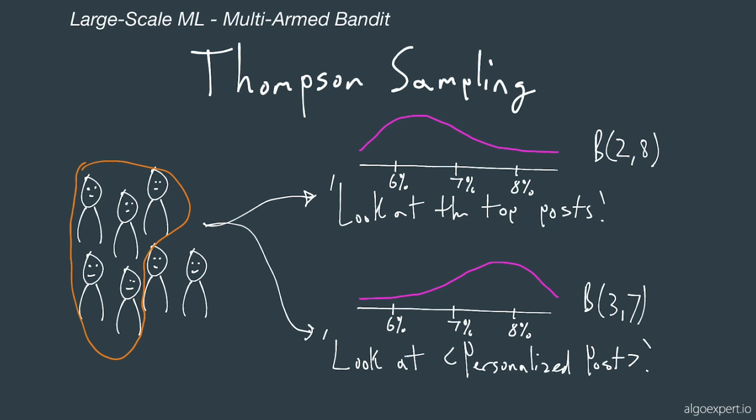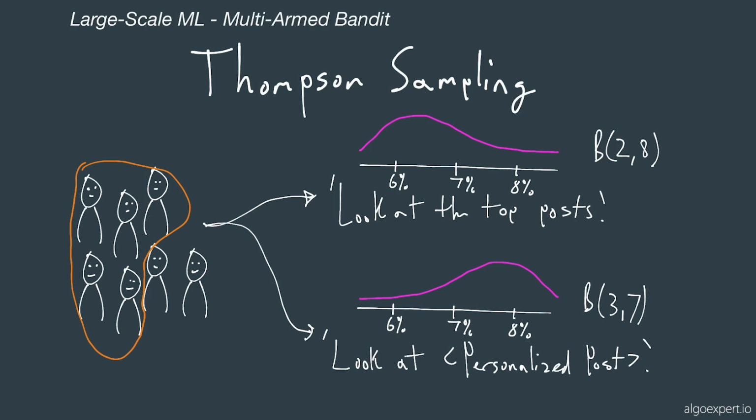Now, as we continue and sample more of our population, these beta distributions will be updated for each time that a user does or does not click on the particular push notification generated by that arm. Eventually, the beta distributions will take this shape based on the number of push notifications clicked per arm. So how we determine the probability that this arm is better than that arm is by just sampling each of the arms. So we will sample this beta distribution, say 100 times, and we'll sample this beta distribution 100 times.